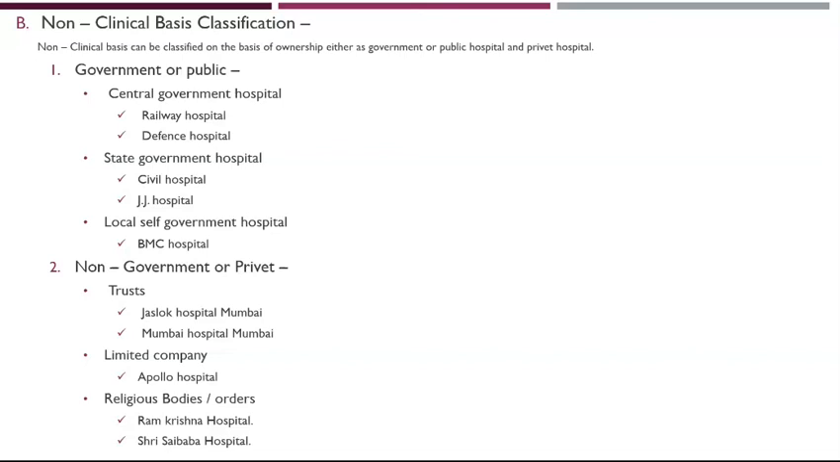Then the second, non-government or private, is also divided into three subtypes. Trust, for example Jaslok Hospital, Mumbai. Limited companies, such as Apollo Hospital and Wockhardt Hospital. And last, religious bodies or others, such as Ramakrishna Hospital and Sri Sathya Sai Baba Hospital.